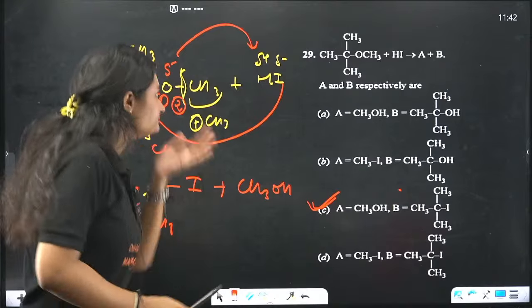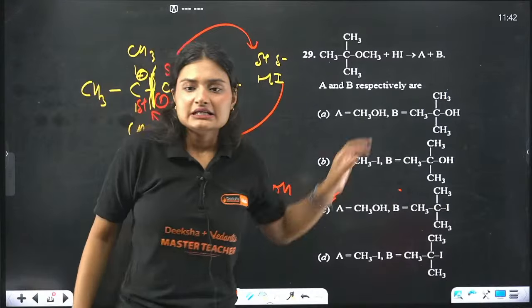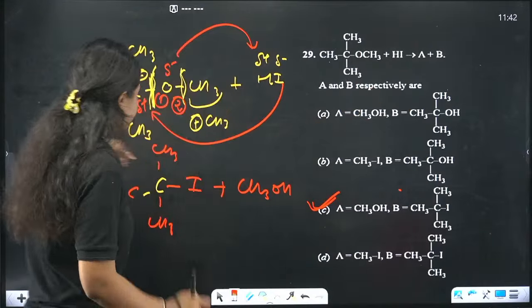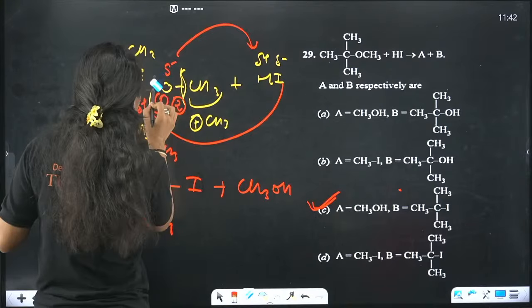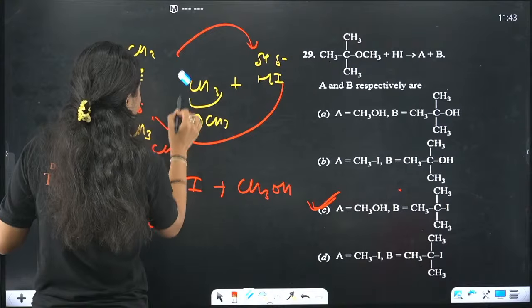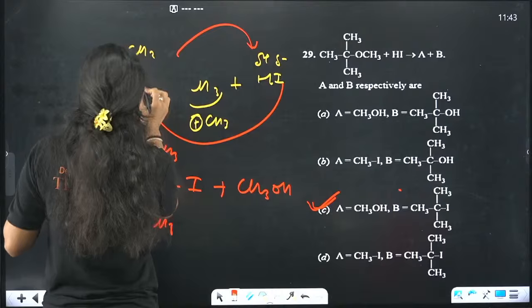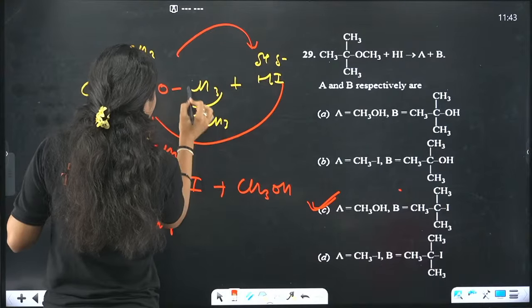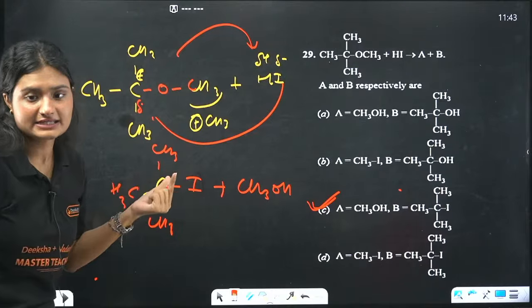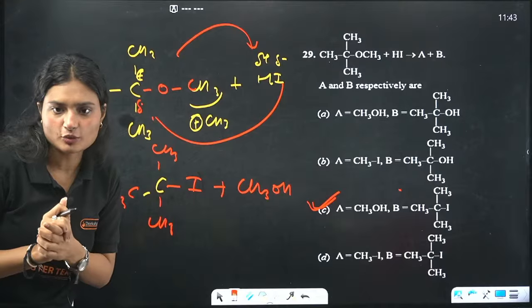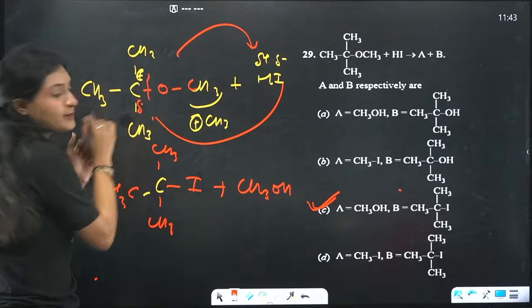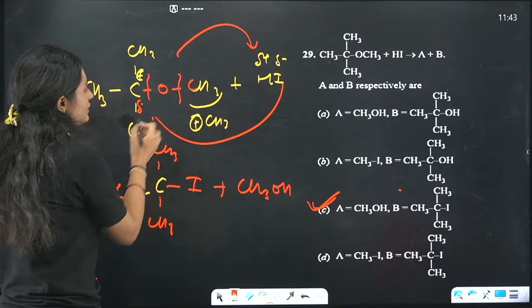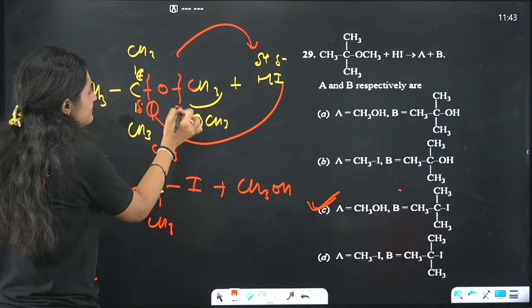Now listen. So when you have this compound, there are two possibilities of breaking bonds. We can break this bond or we can break this bond. Let's say I name this possibility 1 and this possibility 2.